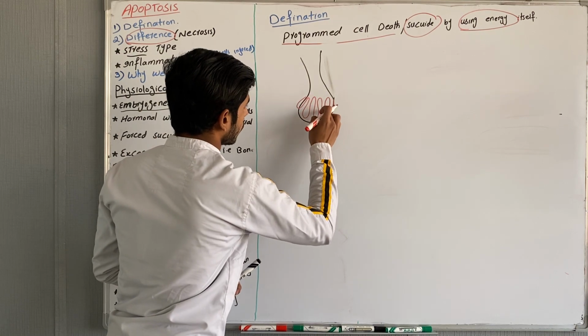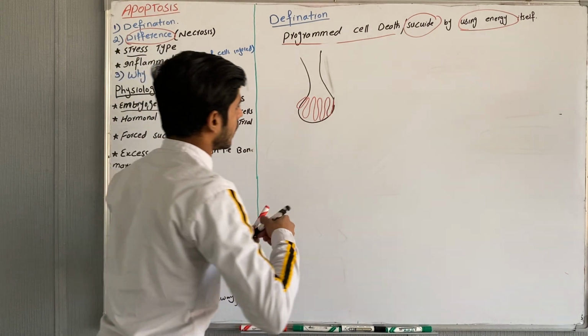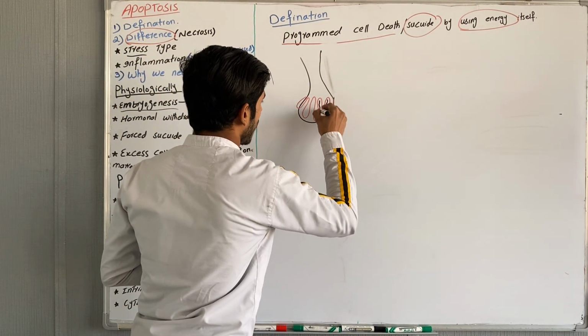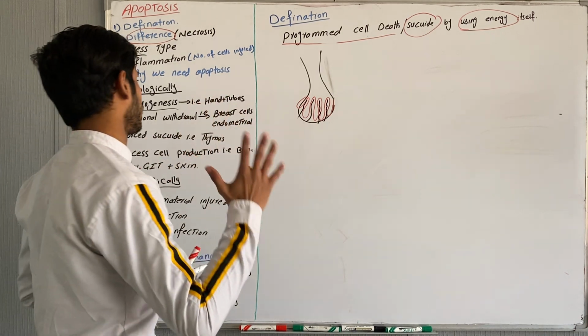One, two, three, four, five. So five fingers will form, and these cells will undergo apoptosis. These cells will undergo apoptosis during embryogenesis, and our hand formation will be completed.